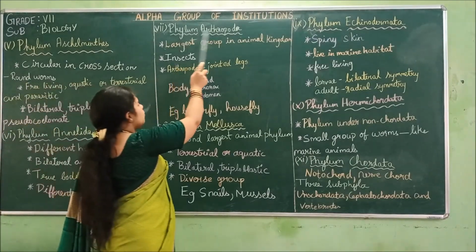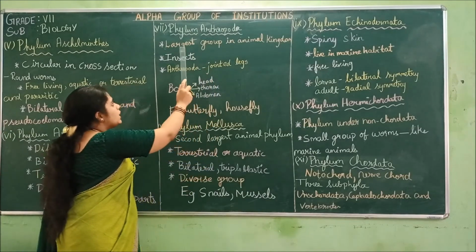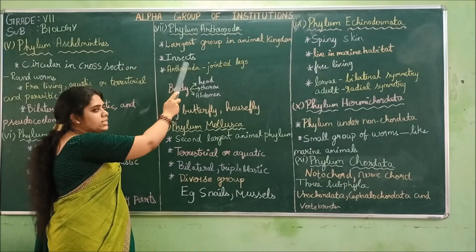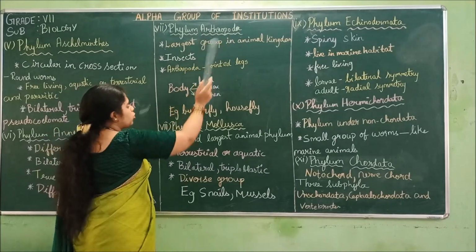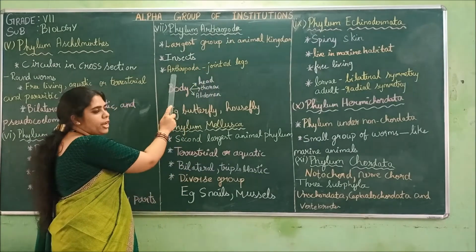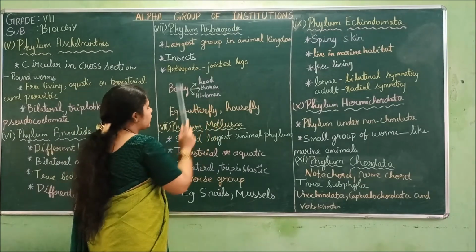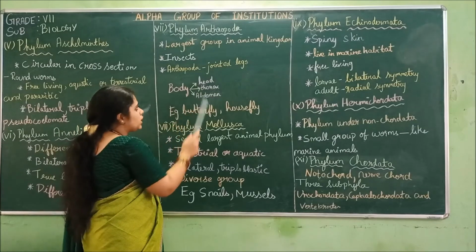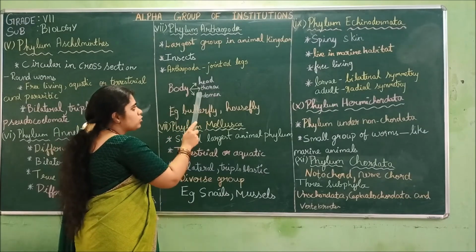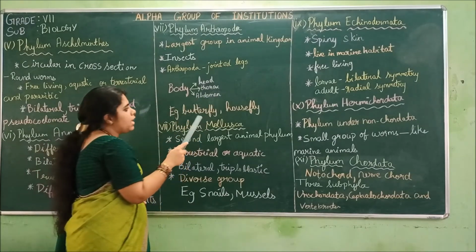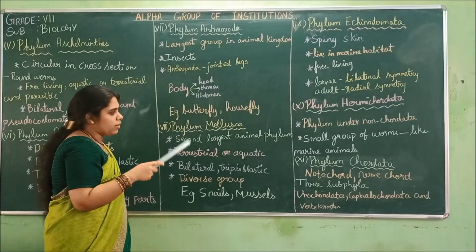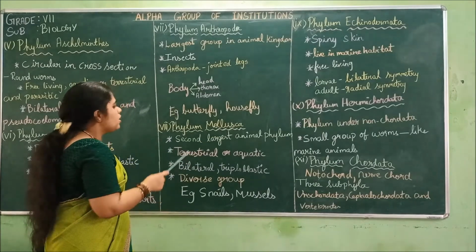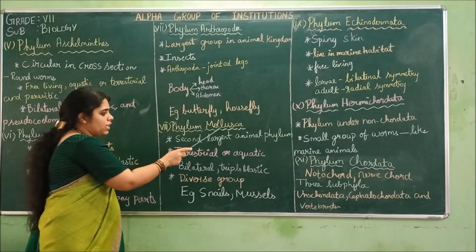And next is phylum Arthropoda. This is the largest group in the animal kingdom. All the insects are included under the phylum Arthropoda. Arthropoda means jointed legs. The body of the insects is divided into three parts: the head, the thorax, which is the chest part, and the abdomen, the stomach part. Example, butterfly and housefly.